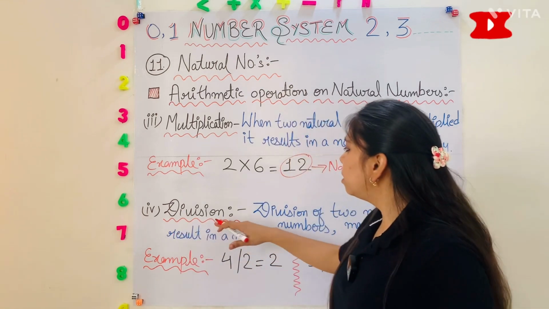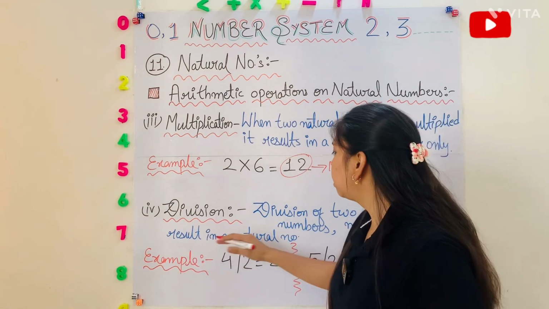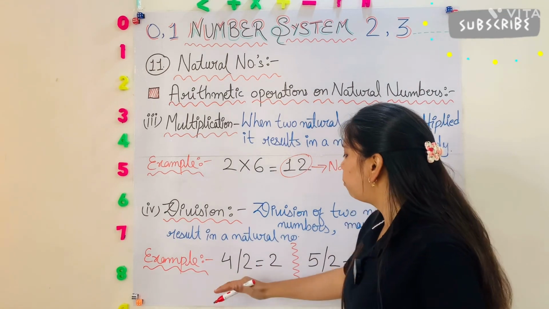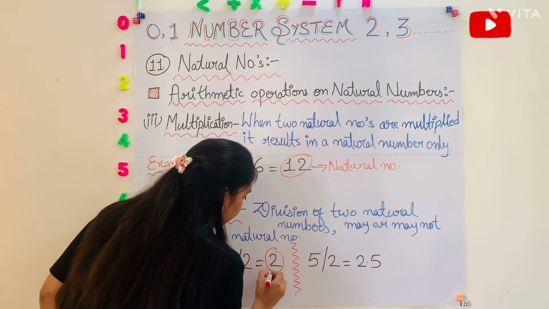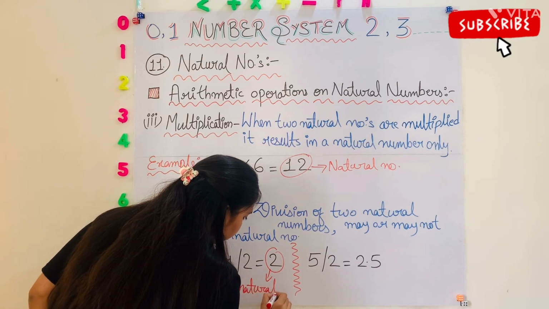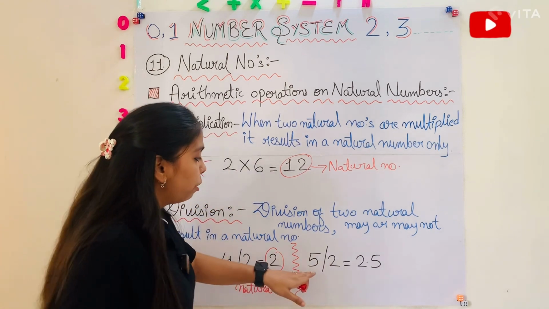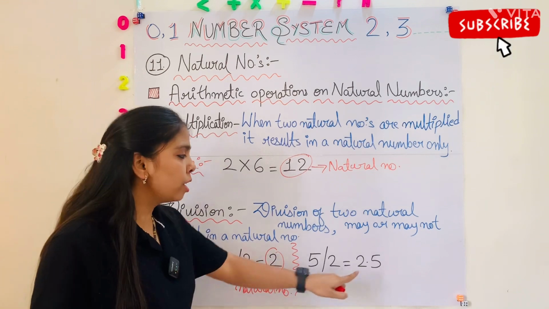Okay, next one is division. Division of two natural numbers may or may not result in a natural number. For example, 4 divided by 2 is equal to 2. 2 is a natural number. But 5 divided by 2 is equal to 2.5 and 2.5 is not a natural number.